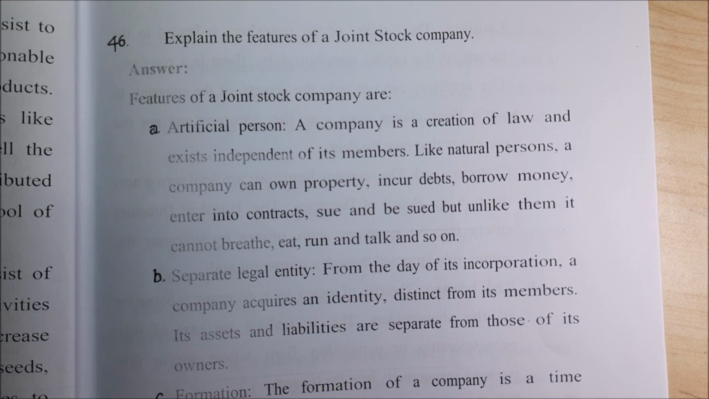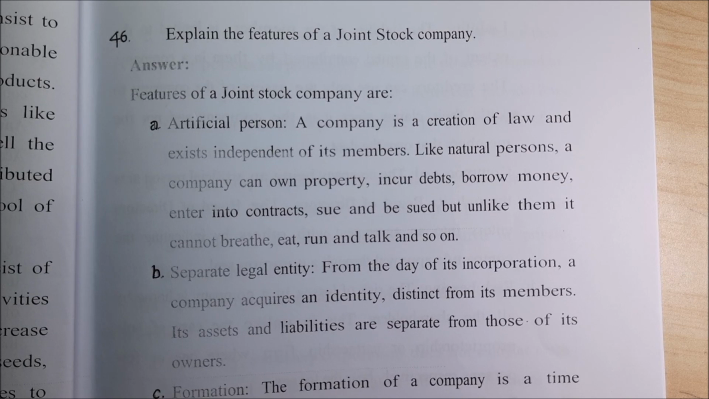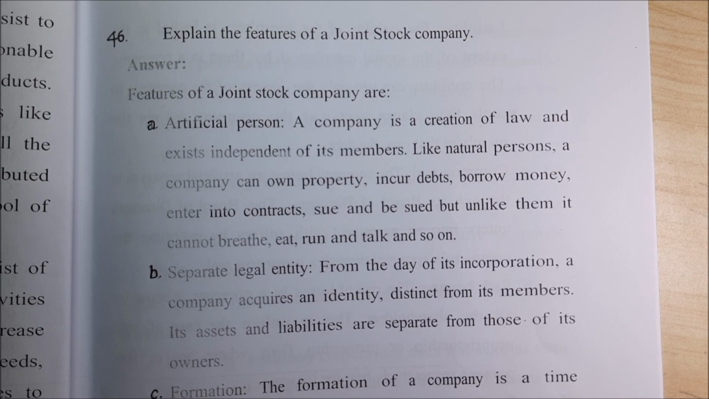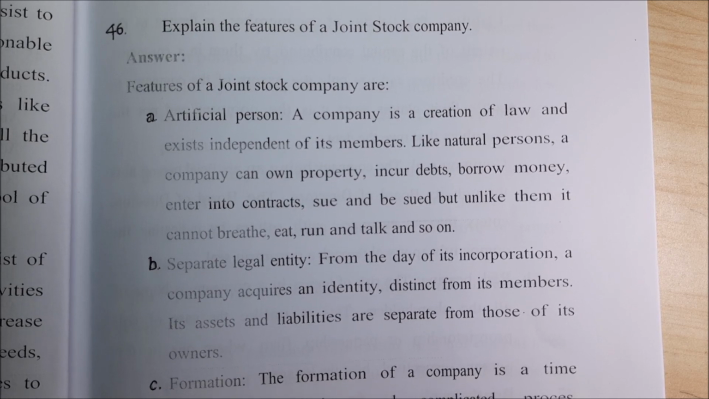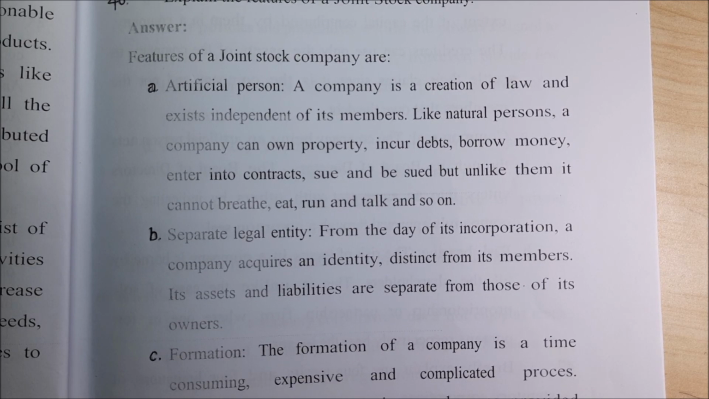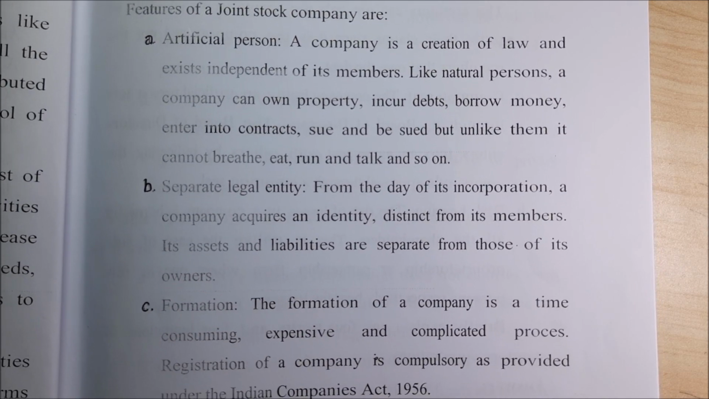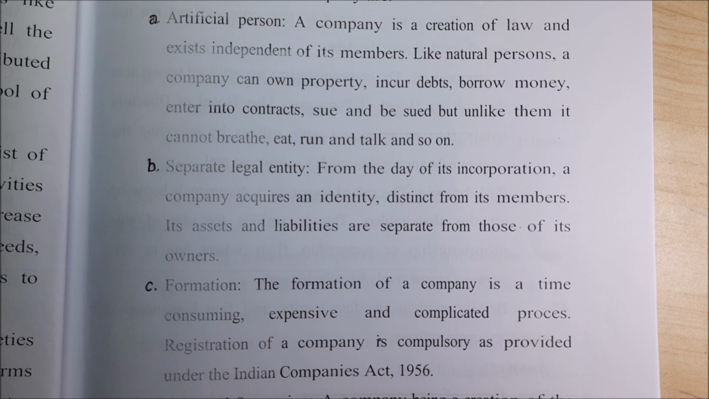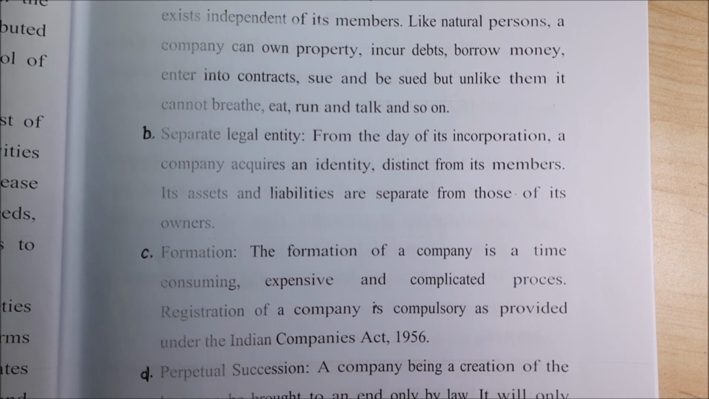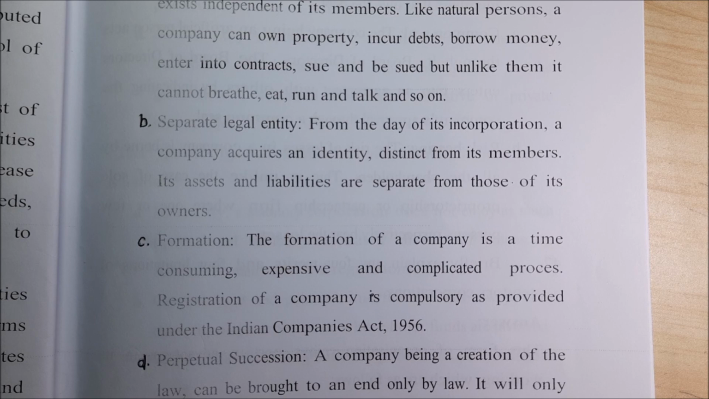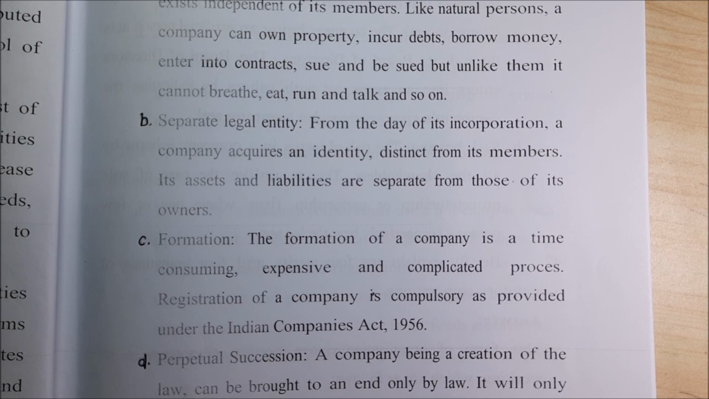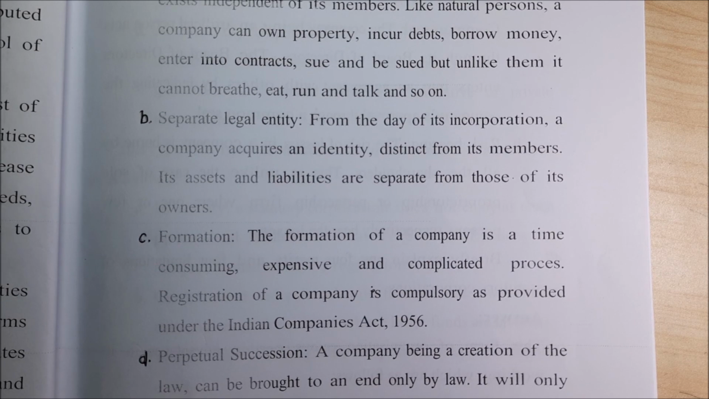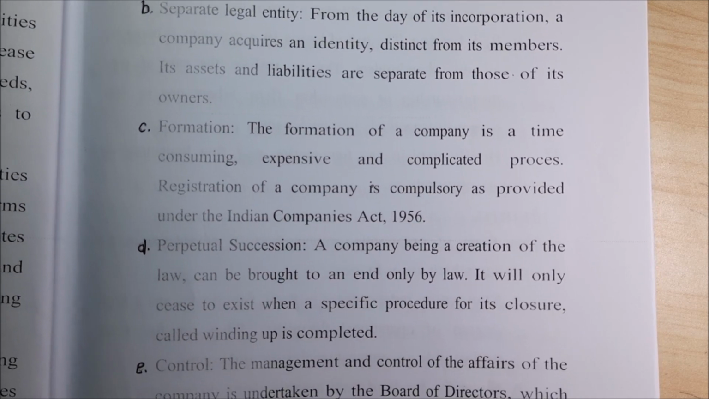When you say artificial person, it is created out of law. That is why it is called an artificial person. Separate legal entity means you have a separate identity, which is called a legal entity, for the joint stock company. It should be registered under the Act of 1956. Formation is a time consuming, expensive, complicated process. Registration of a joint stock company is compulsory, as I said earlier, according to 1956, right?